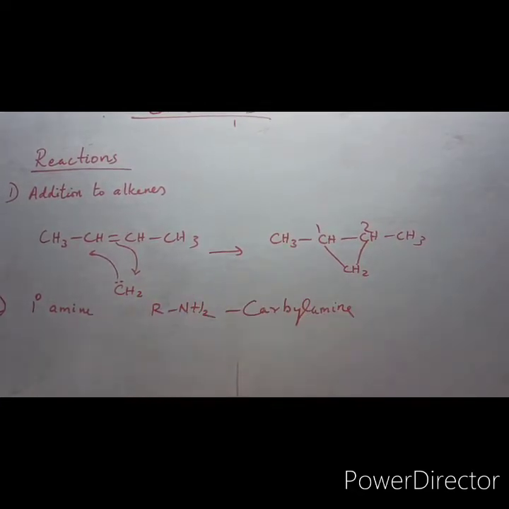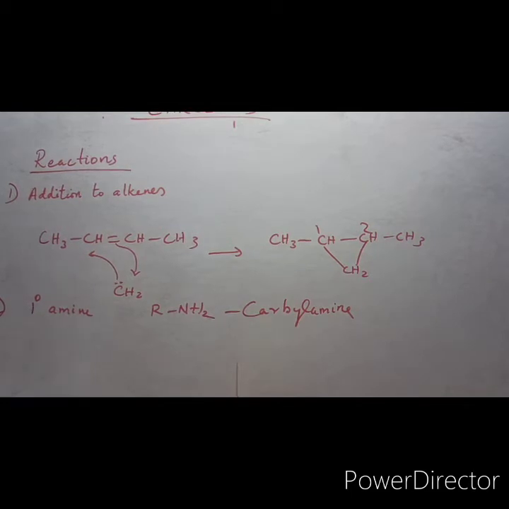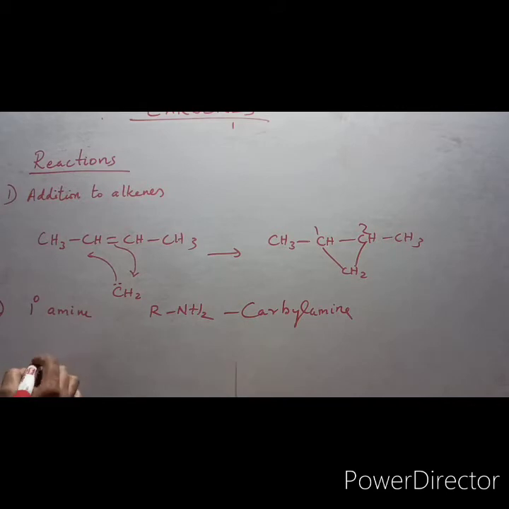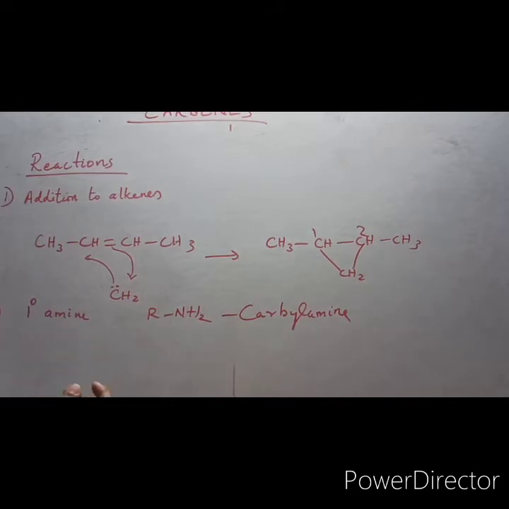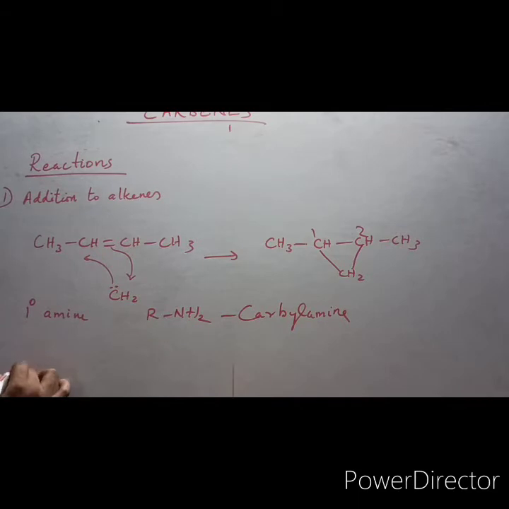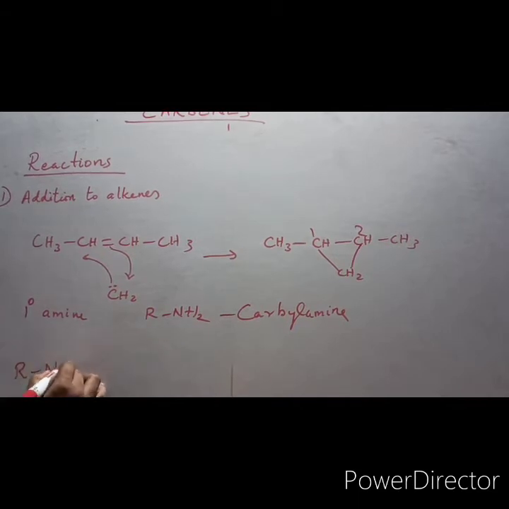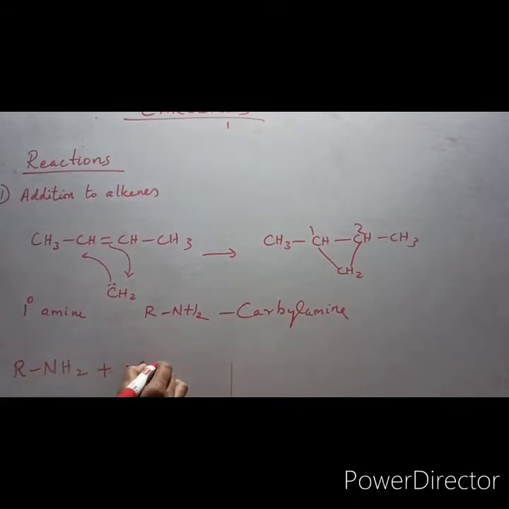This involves formation of dichlorocarbene. As I said earlier, dichlorocarbene is generated using chloroform and OH minus, and it will react with RNH2, our primary amine, with CCl2.